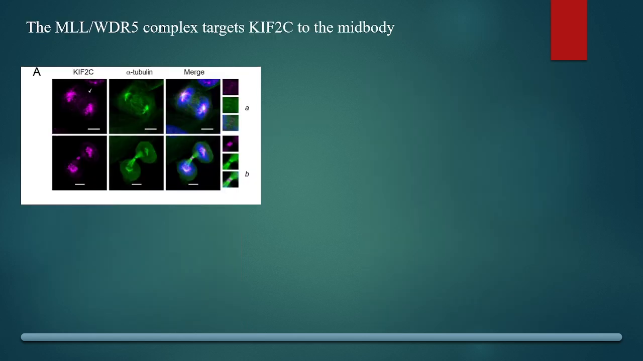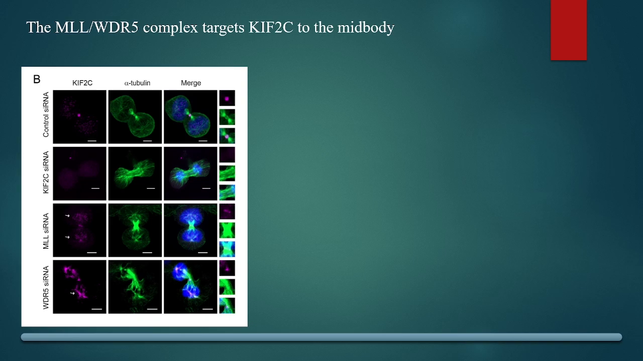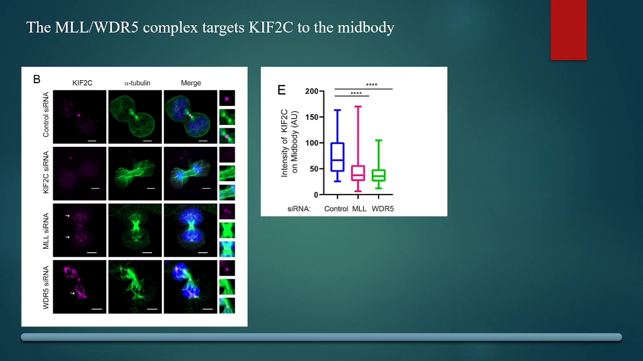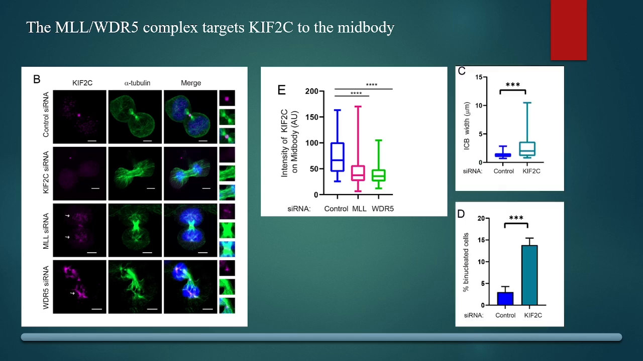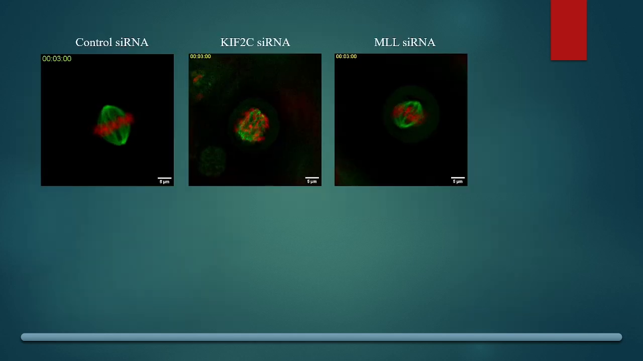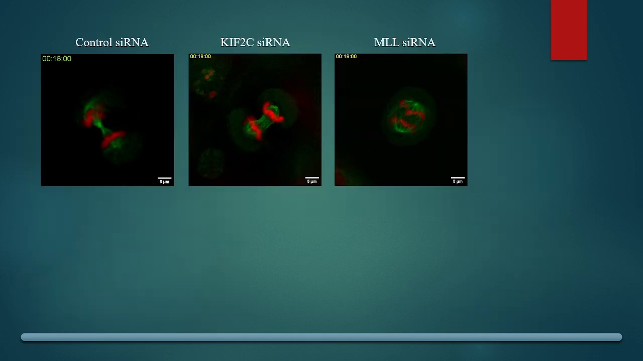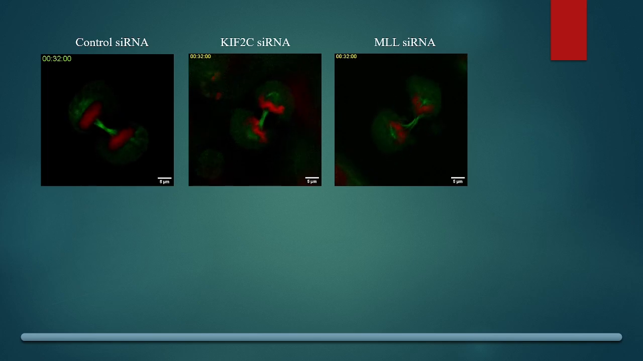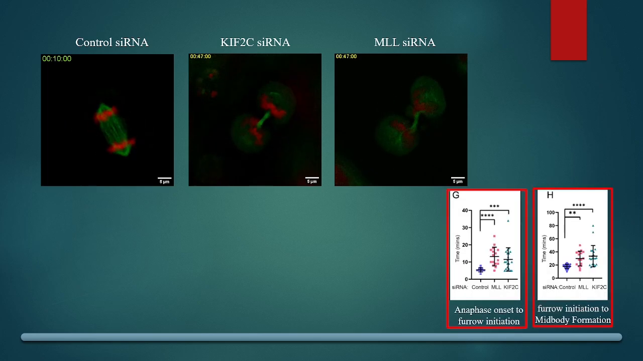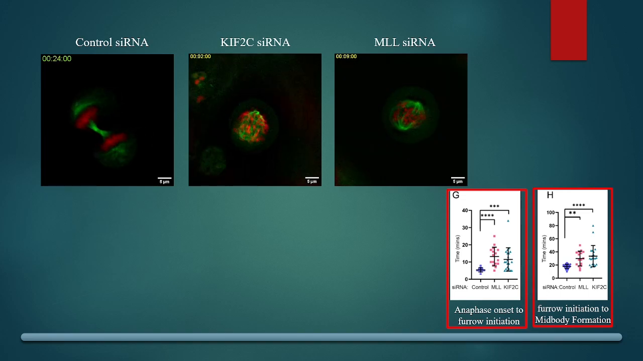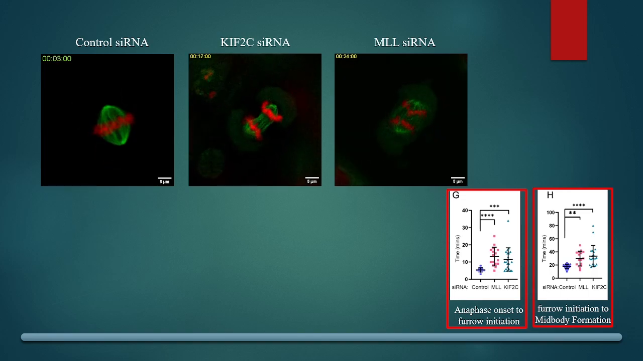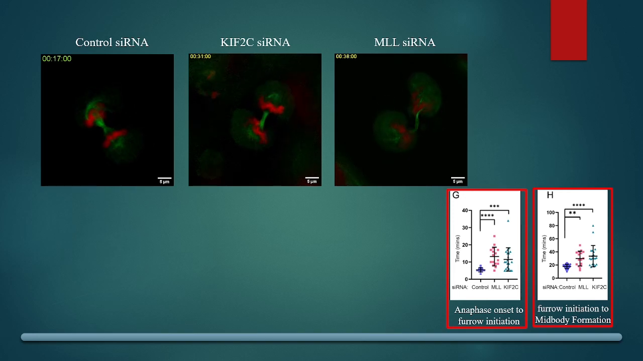As cells enter telophase, KIF2C accumulates at the midbody where its depolymerase activity helps to drive the final steps of cell division. When MLL or WDR5 is knocked down, KIF2C localization is reduced at the midbody. A decrease in KIF2C at the midbody causes problems in midbody formation, leading to increased intercellular bridge width and binucleated cells. To better understand this phenotype, we utilized live cell imaging, and it revealed to us that in healthy cells, furrow initiation happens swiftly and quickly transitions to midbody formation. However, in cells lacking MLL or KIF2C, this process is delayed, disrupting normal cell division. Progression to midbody formation from furrow initiation is occurring at a slower pace.